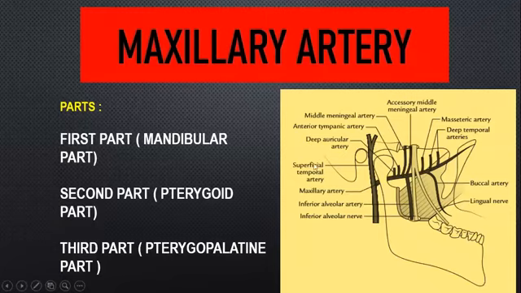So first part is your mandibular part, from your origin to the lower border of lower head of lateral pterygoid muscle. Second part, from the lower border of lower head of lateral pterygoid muscle to the upper border of lower head of lateral pterygoid muscle, is your pterygoid part. Third part is from the upper border of lower head of lateral pterygoid muscle till your pterygopalatine fossa, the pterygopalatine part.